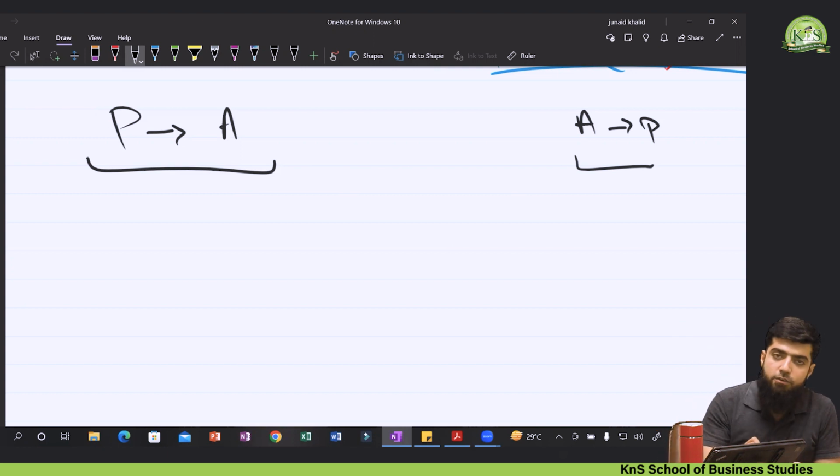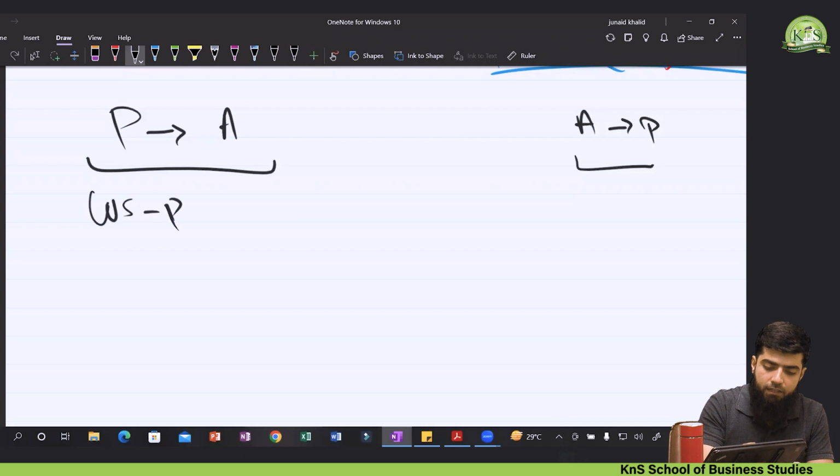Now if the parent is selling goods to the associate company, what would be the accounting treatment? IAS 28 recommends that the unrealized profit needs to be removed from the cost of sales of the P company, and the other impact would be on the investment in associate.